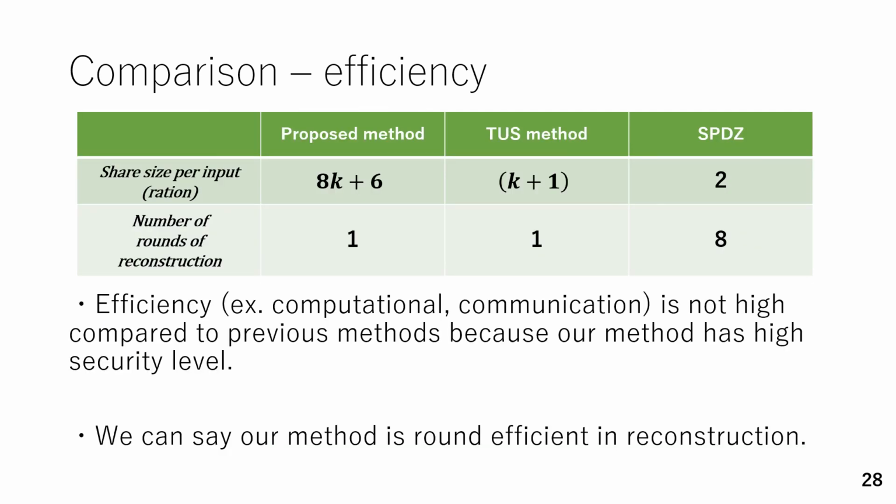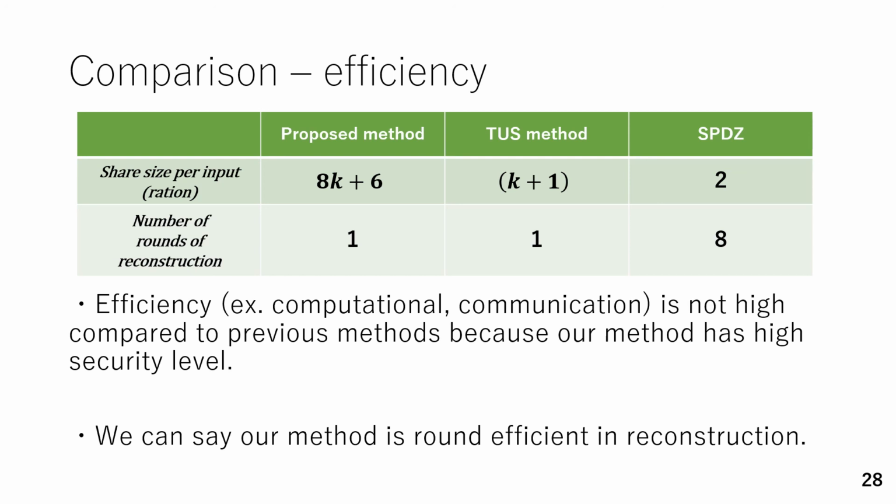Next, efficiency comparison. Actually, our method is basically inferior to other methods in efficiency. This is because our method has some advantages regarding security, such as the limitation of n and k. However, we can say our method is round efficient in reconstruction.